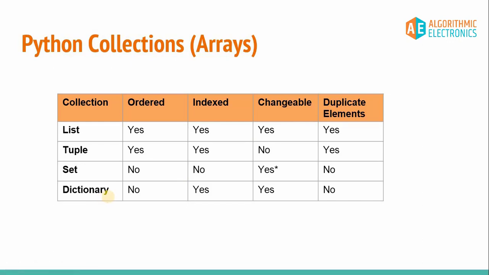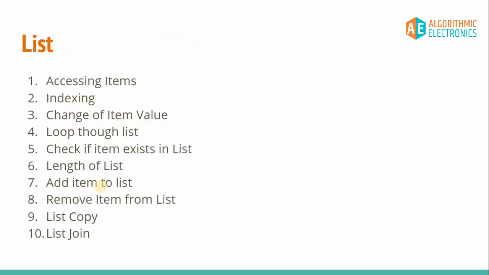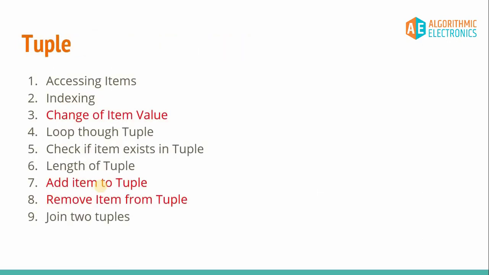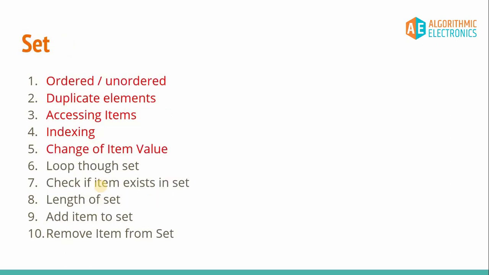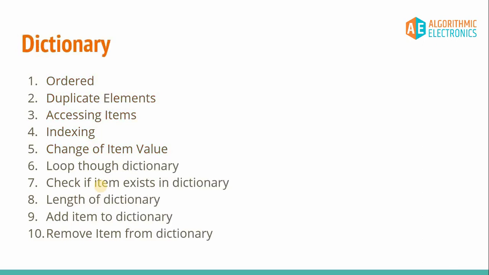Now the set and dictionary can both be represented using curly brackets only, so we'll be using curly brackets to represent set and dictionary. We'll see that shortly. We have discussed list with these parameters, and also the tuple with the following parameters, and we have also discussed the set, tested it, and verified the different properties of set with reference to these parameters or properties.